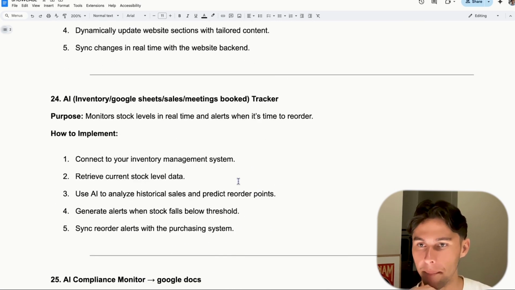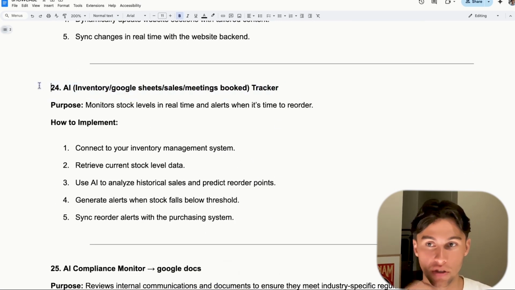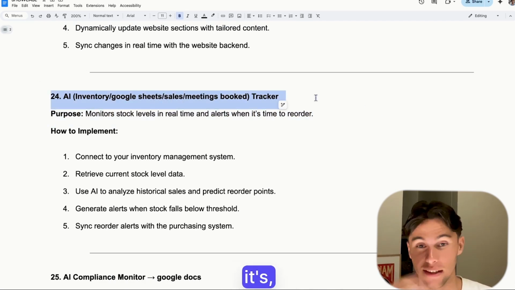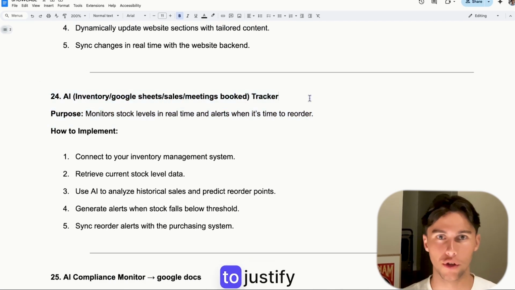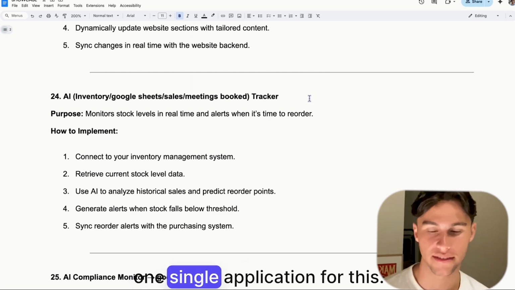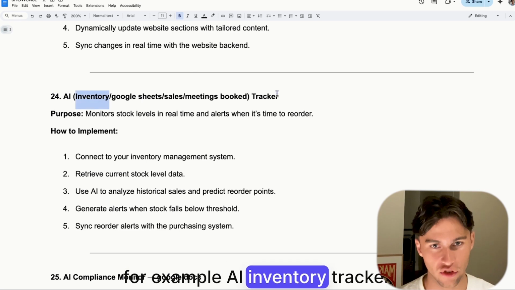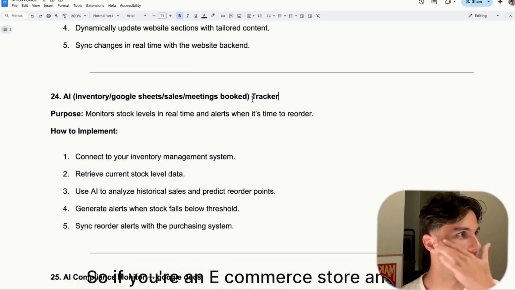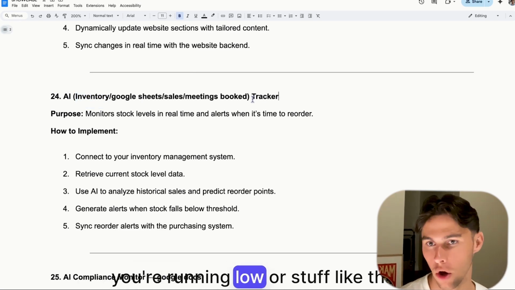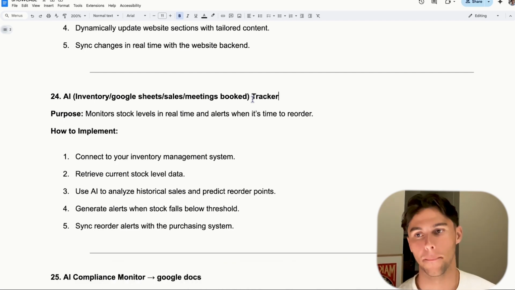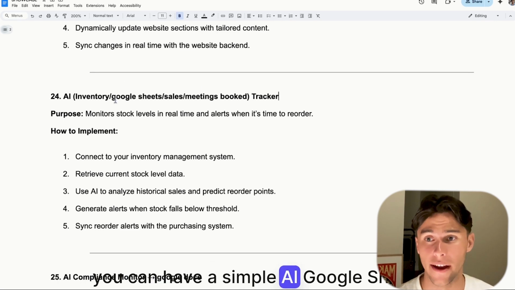AI tracker. So this is possibly the most useful one, but it's hard to justify one single application for this. So I just gave a ton of them. So for example, AI inventory tracker. If you're an e-commerce store and you have inventory, but you're running low, or you want to get notified when the stock runs low, you can do that, right? You can have a simple AI Google Sheets tracker.